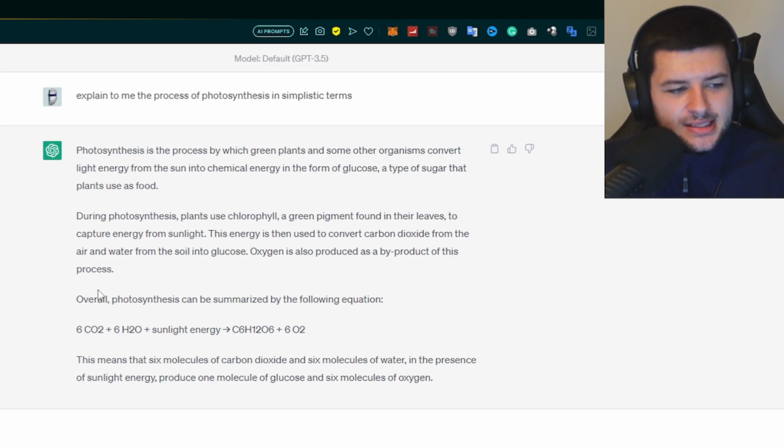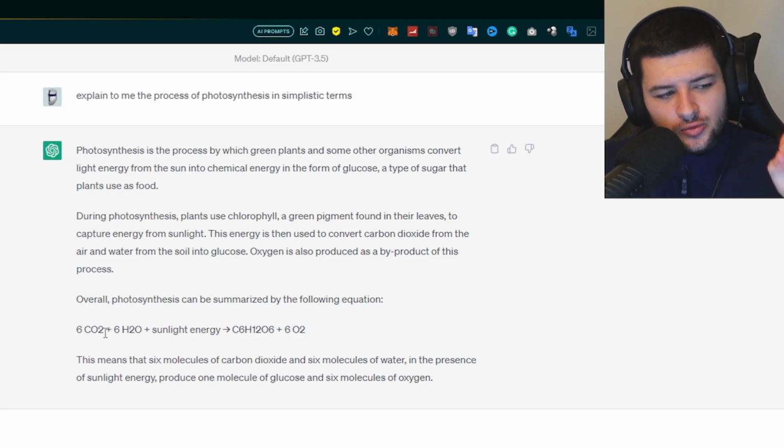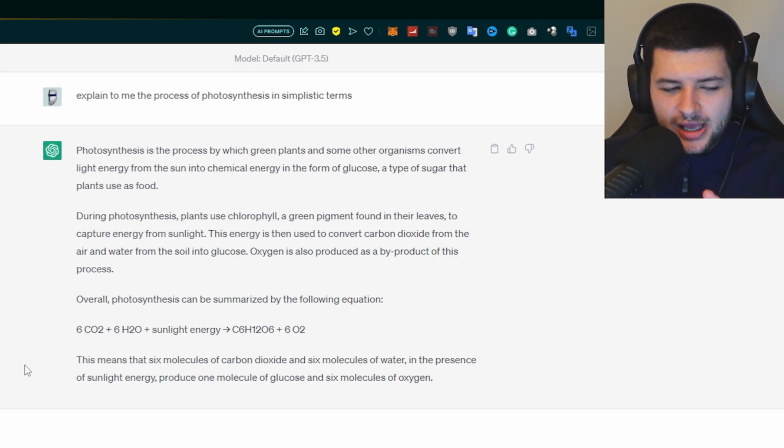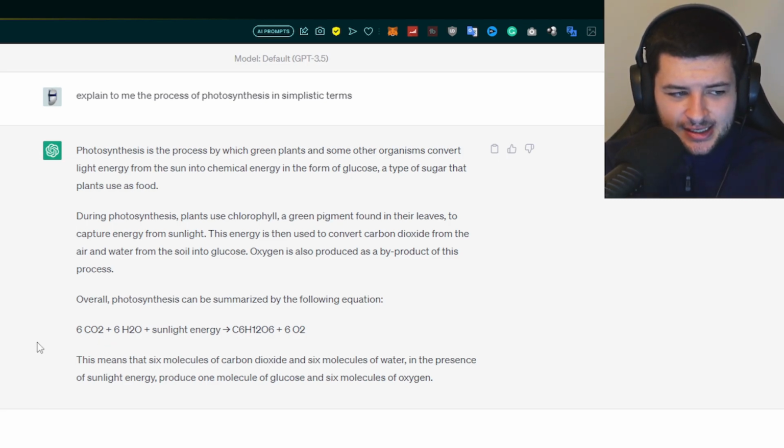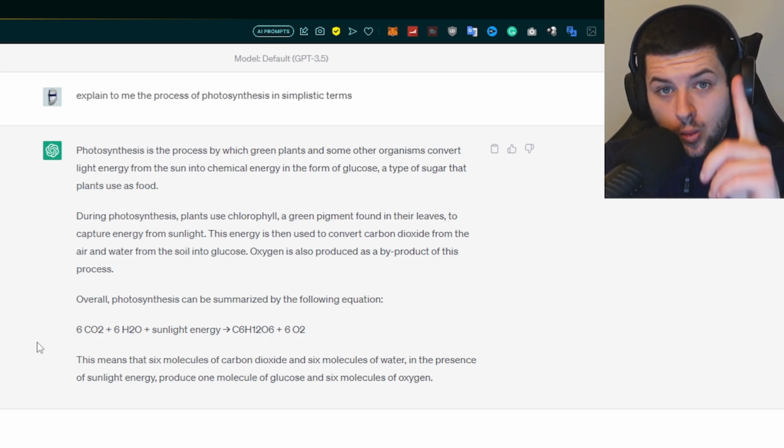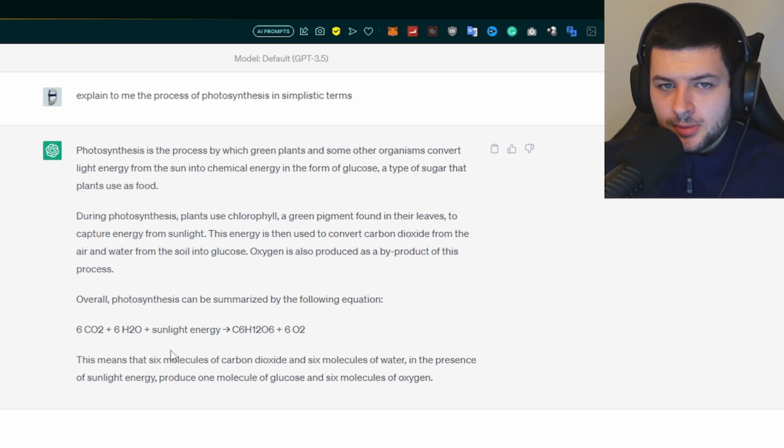So it's telling me what it is, and then it's going to give me the summarization of this equation. 6 CO2 plus 6 H2O plus sunlight energy equals C6H12O6 plus 6 O2. This basically means that 6 molecules of carbon dioxide and 6 molecules of water in the presence of sunlight energy produce 1 molecule of glucose and 6 molecules of oxygen.